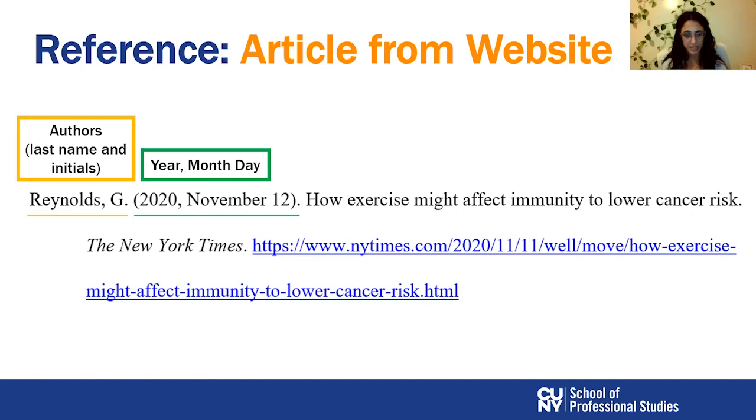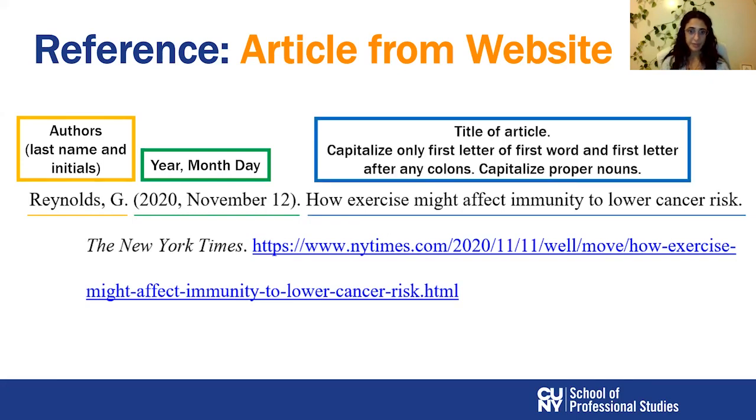So notice that the name of the website might be different than the address. Here, the name is New York Times, but the URL is www.nytimes.com. All right. Remember, capitalization rules apply also in the titles of website articles.